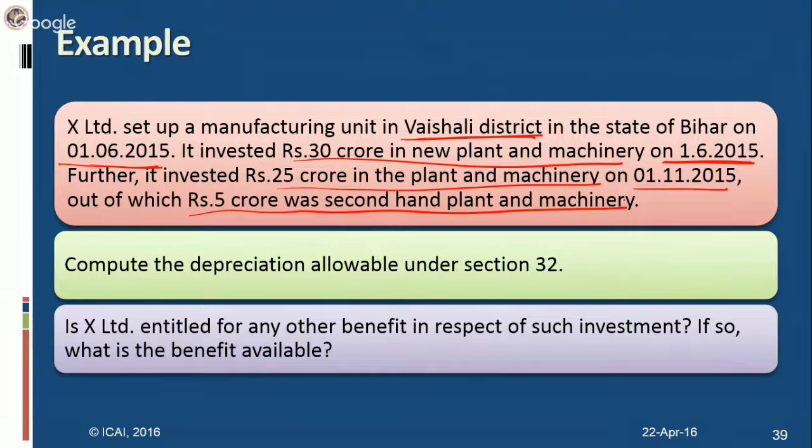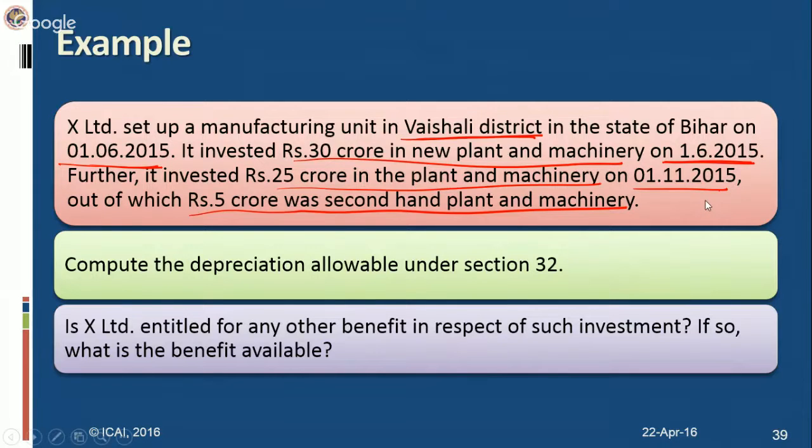The second-hand plant and machinery is not eligible for any benefit, either under section 32AC, 32AD or additional depreciation. Only the new plant and machinery would be eligible for these benefits. So 30 crores and 20 crores out of the 25 crore would be eligible for this deduction. Since it is acquired on 1/11/2015, you have to make an assumption that the plant and machinery was also put to use on these dates. In this case, the new plant and machinery is put to use on 1/11, so it is less than 180 days.